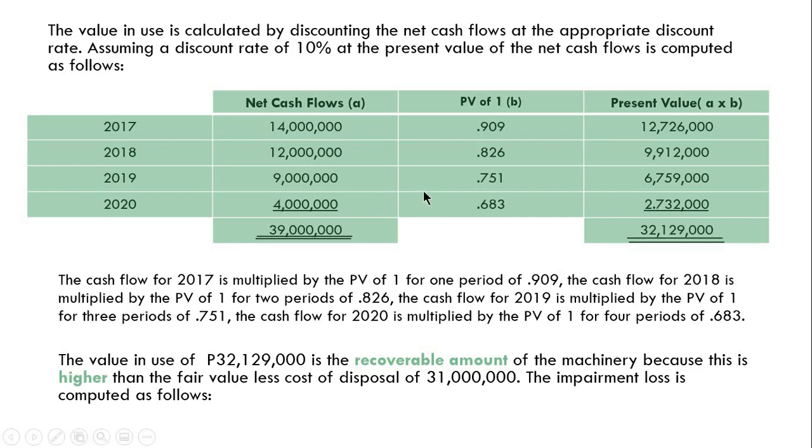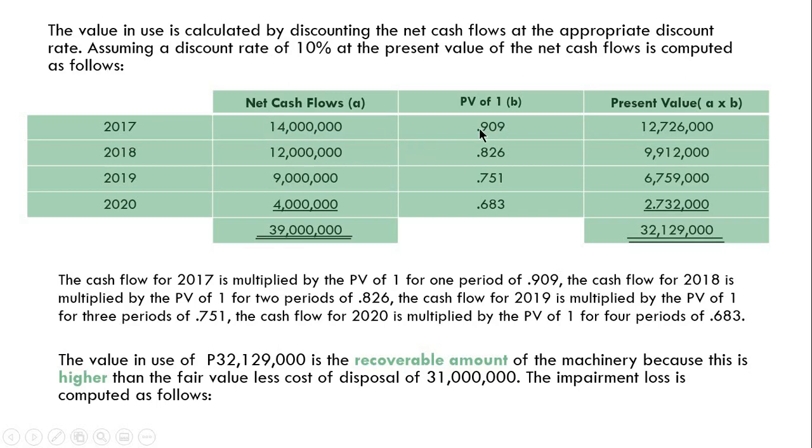So, the value in use is calculated by discounting the net cash flows at the appropriate discount rate. Okay? So, assuming a discount rate of 10%, we use 10%, and the present value of the net cash flows is computed as follows. Using the 10% discount rate, this is our present value factor, the present value of 1 at 10% for 2 years, for 3 years, and for 4 years from now. This is already computed, given. So, we just multiply it by our net cash flows.